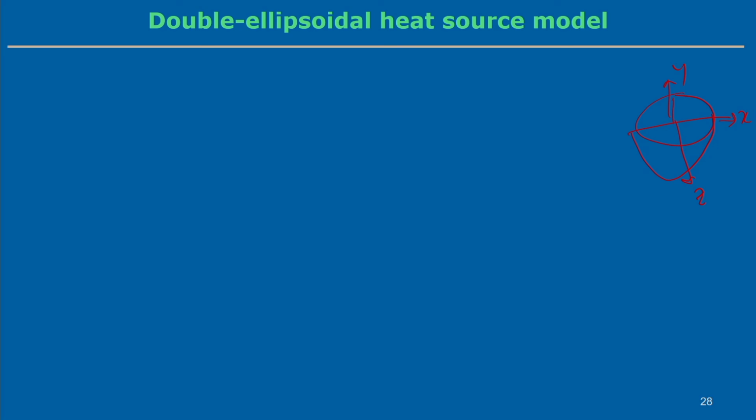So, to account for these things, we simply merge two parts of ellipsoids. That means the front part is a part of one ellipse and the rear part is a part of another ellipse, and they can be merged together. Then it is possible to develop the double ellipsoidal heat source model. It is possible to extend the double ellipsoidal heat source model from the ellipsoidal heat source model, that we will see.